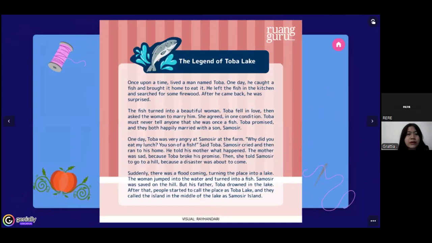So this is the example of narrative text. It comes from a legend in Indonesia, that is Toba Lake. Okay. We will identify the generic structure of narrative text in this legend. Okay, in the first paragraph, that is orientation. The second and the third paragraph is called complication, and the last paragraph is called resolution.